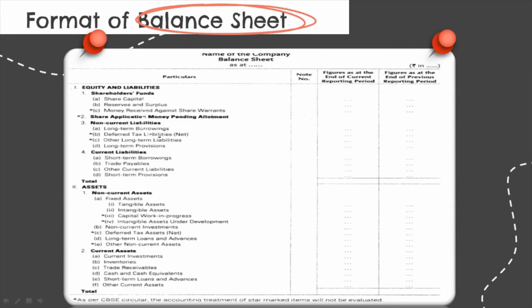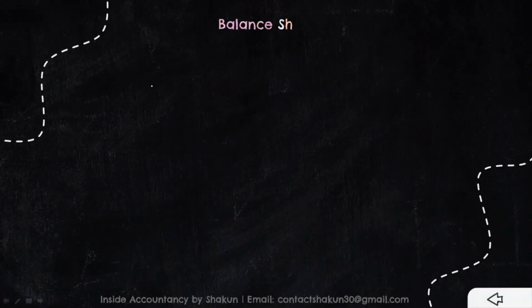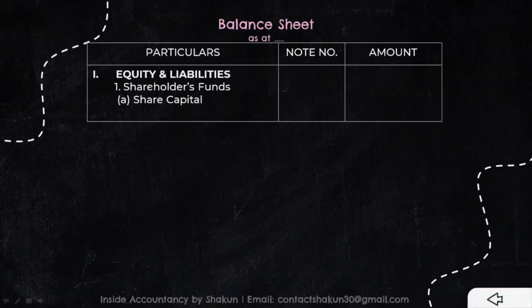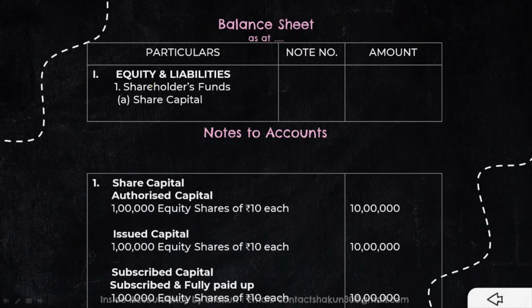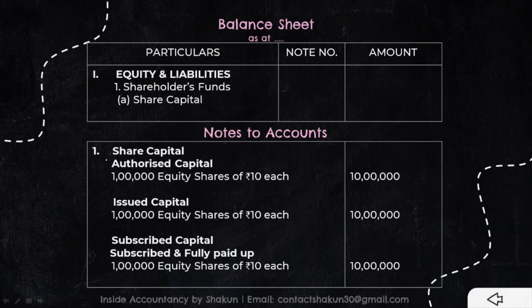As you can see here, the share capital is shown under shareholders funds under equity and liabilities. In case of shares, when we are required to show it in the balance sheet, we will only prepare that part of the balance sheet that is required, that is equity and liabilities, shareholders funds, under that share capital. I am not putting the amount yet because I need to prepare my notes to accounts. In the notes to accounts, I need to show my authorized capital, issued capital, subscribed capital.